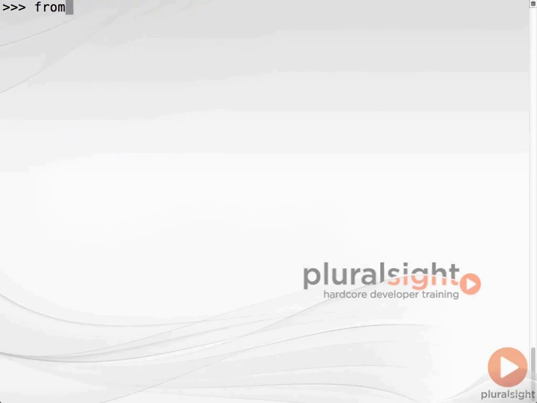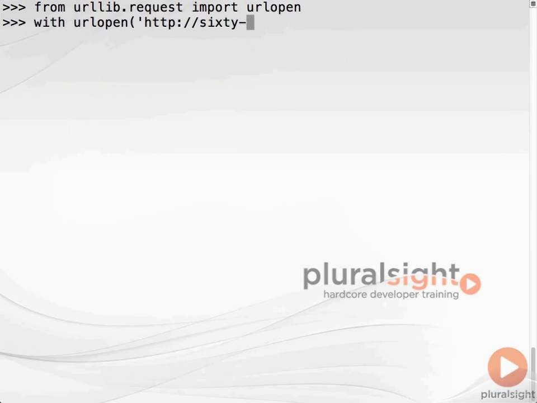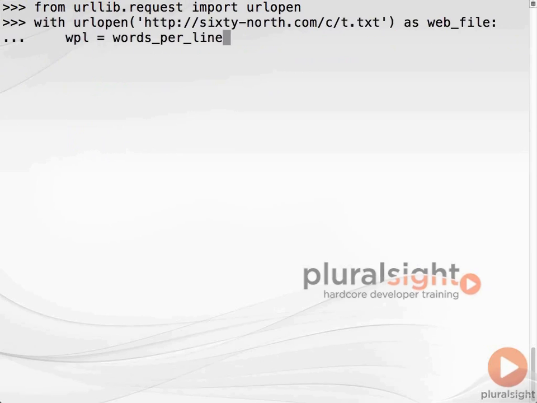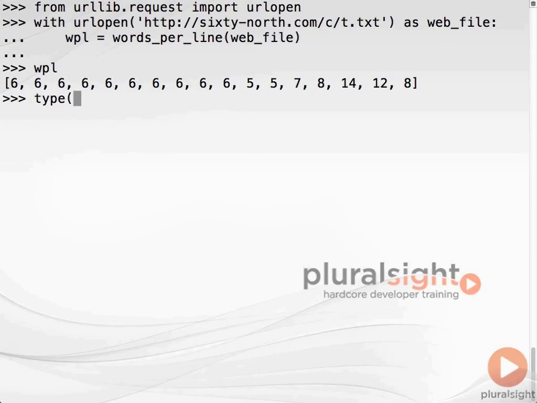We'll now do the same using a file-like object representing a web resource referred to by a URL. In this example, the type of web file is http.client.HTTPResponse, a quite different thing. However, since they are both file-like objects, our function can work with both.